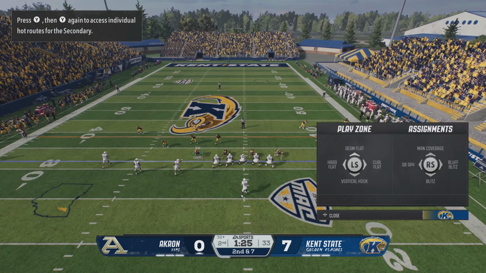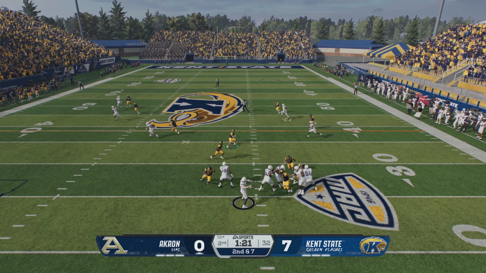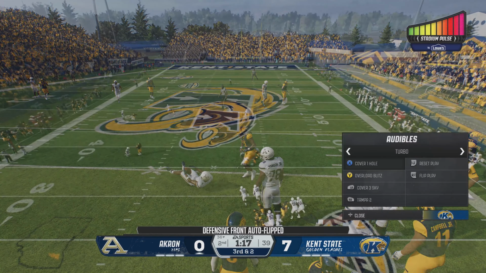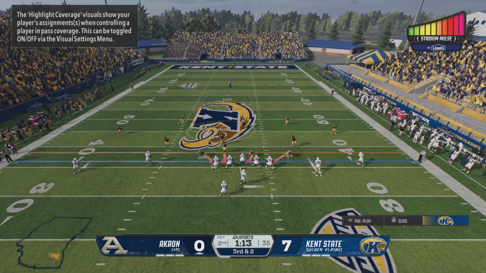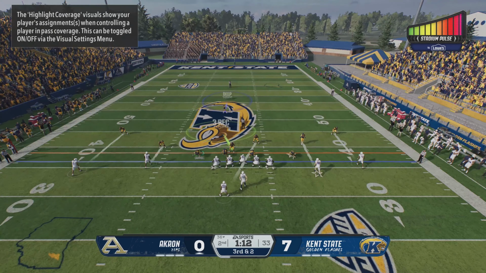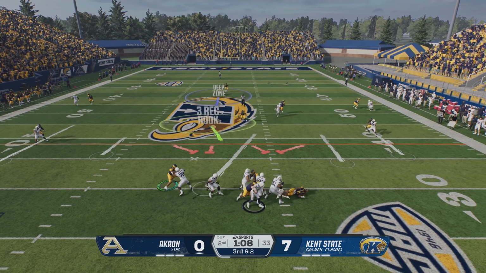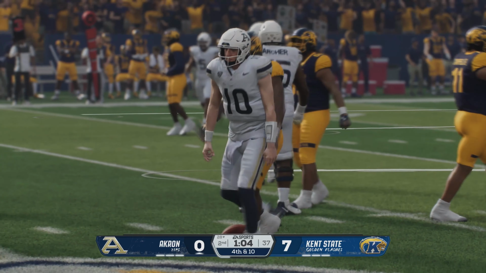Second down with the clock ticking. To the air. It's Finley. The receiver makes the catch. They wrap him up after the completion, just short of the first down marker. On third and short, they'll try to throw for it here. Oh, down he goes. It's a sack.